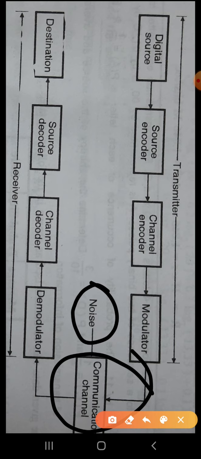Then the demodulator decides whether the transmitted bit is 0 or 1.